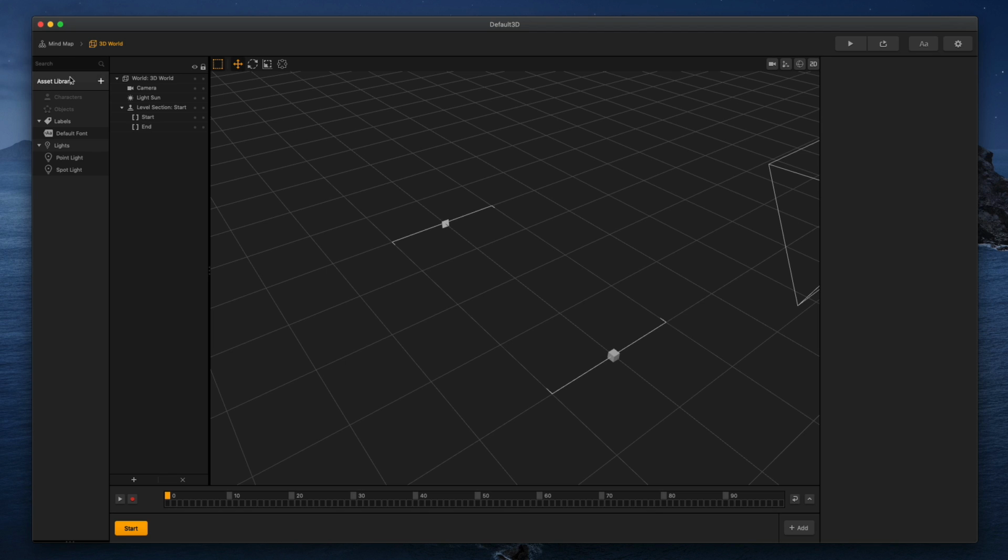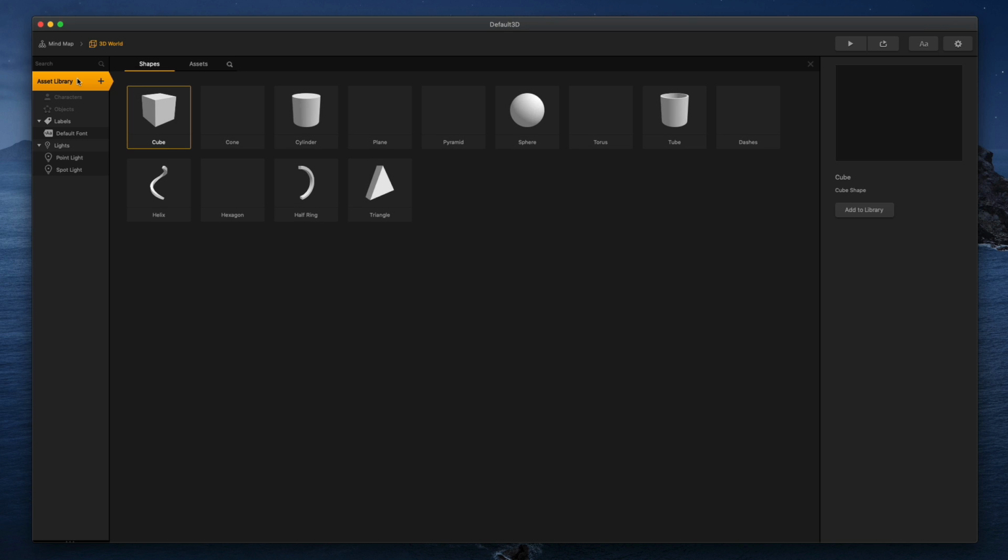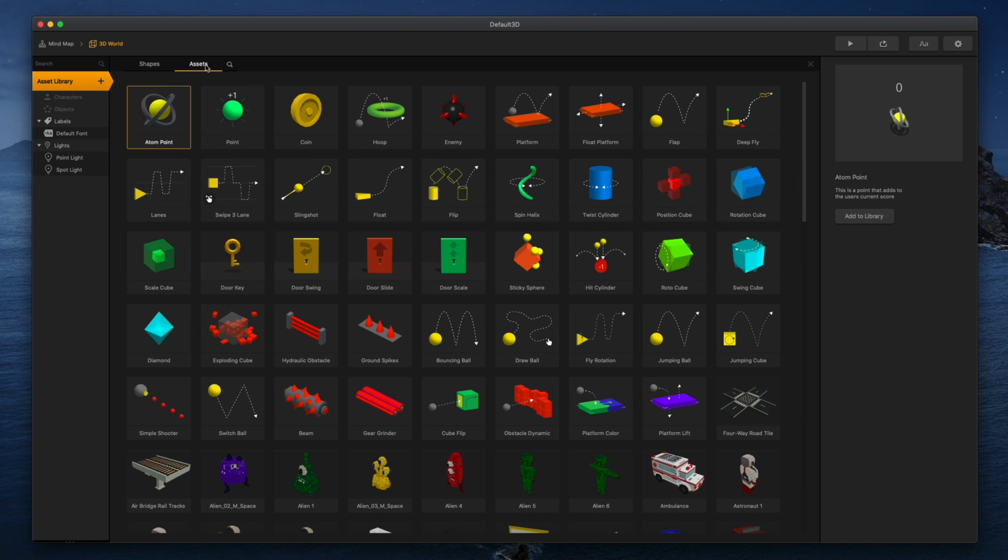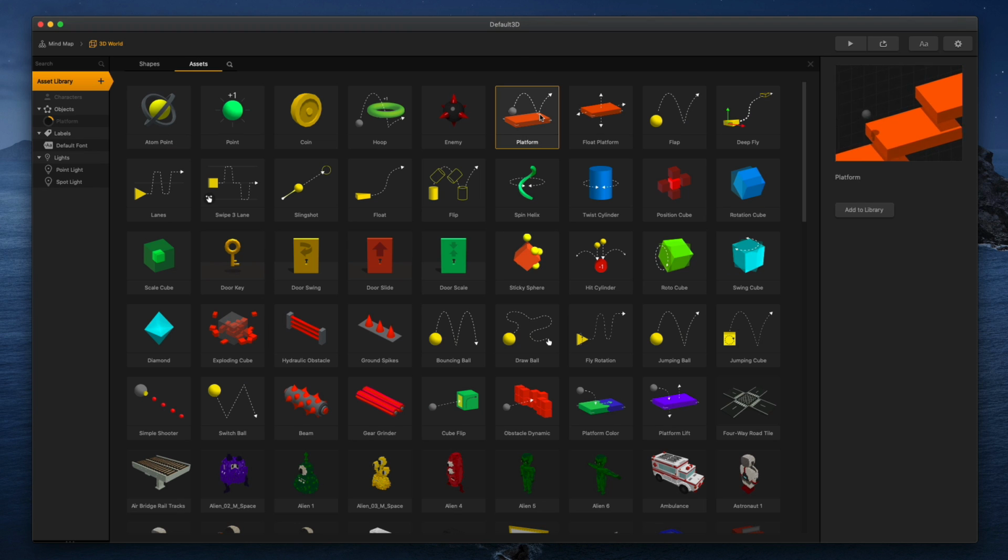But what I'd like to do when I'm brainstorming, coming up with a new idea, is click on this asset library and check out the smart assets. That's the tab over here. These are all the smart assets. They actually have brains behind them. They already do stuff. And in this case, I do like to make games with platforms. So I'm going to double click this. You can see when I double click it, it actually downloads it, puts it right over here.